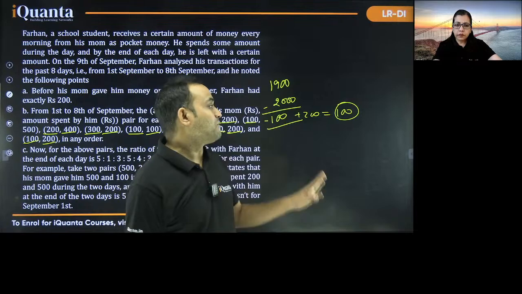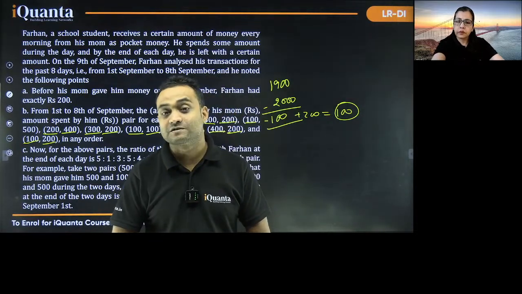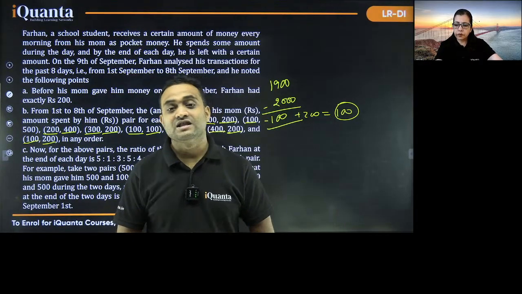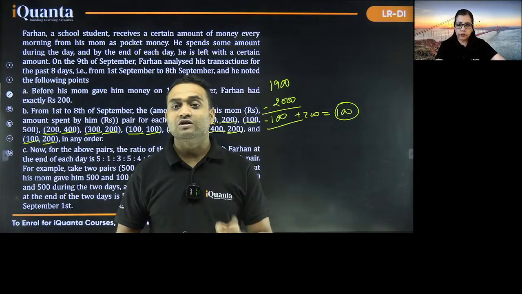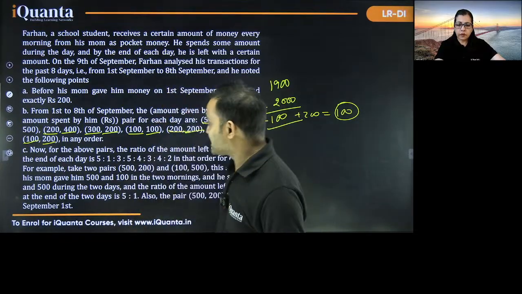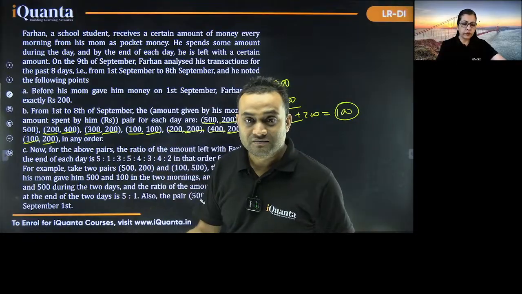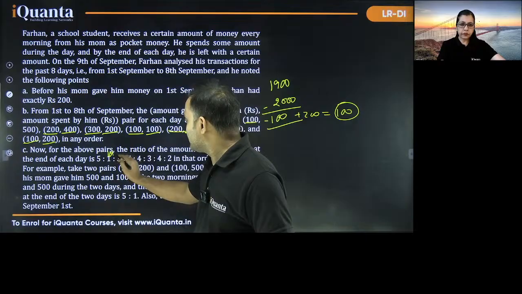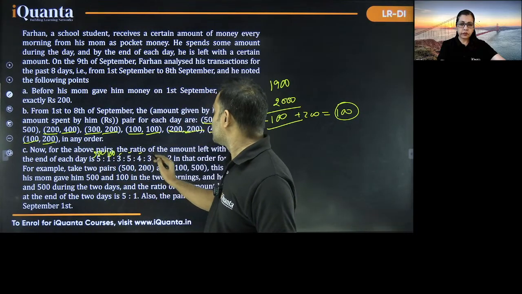And all the amount, as you can see, all the amount that he received, all the amount that he spent, all are multiples of 100. So at the end of the day, the amount left with him will be a multiple of 100. And we know that on the 8th September, he is left with 100 rupees. So basically, this we are getting. One of these is 100, and all the values are multiples of 100. That means this one is 100 and this is 500. This is where you can start the question.